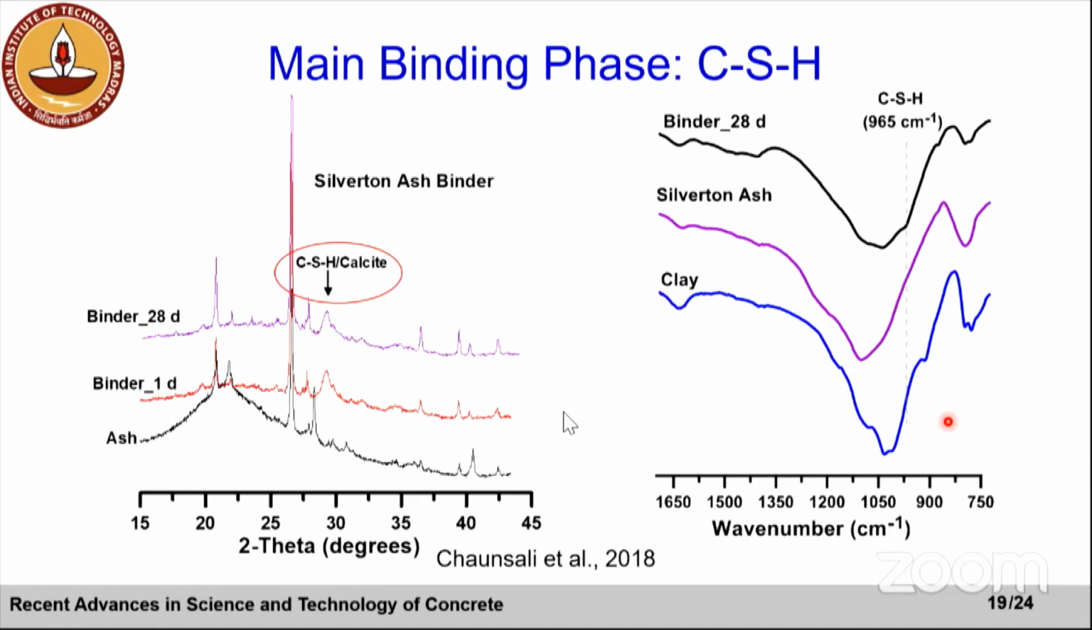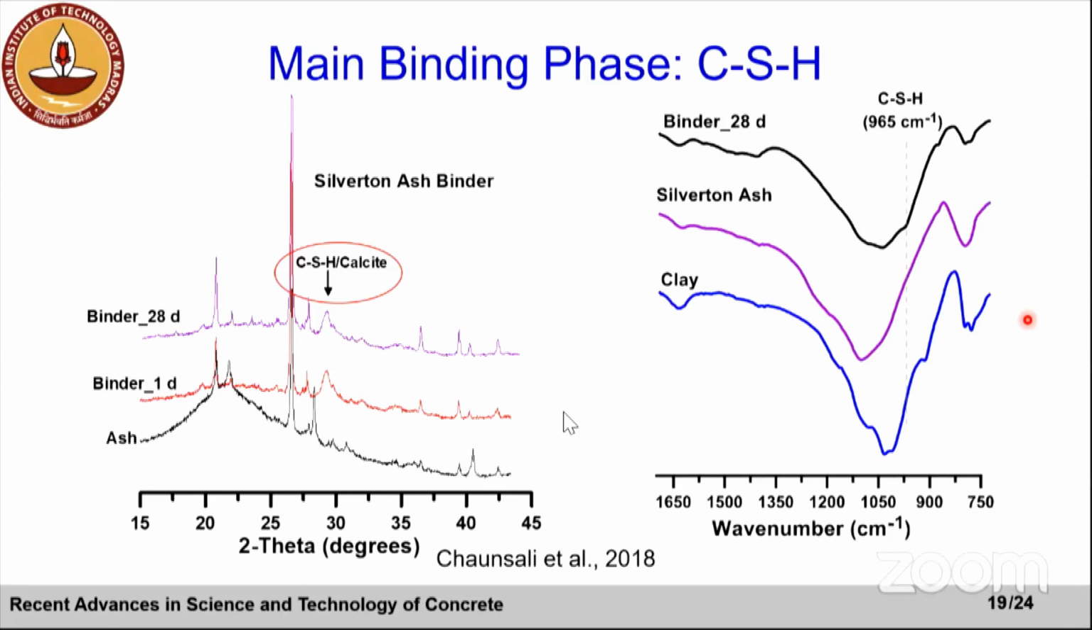You can do X-ray diffraction and FTIR to be sure what kind of hydration product is forming. Now we know that we can dissolve this amorphous silica and make it react with calcium hydroxide and form calcium silicate hydrate. When you do X-ray diffraction, you see a peak at around 29 degrees 2 theta, but the problem sometimes is that it overlaps with the calcite phase. So you have to be sure, and you can do FTIR, where you see a band at around 965 wave number, which clearly tells you this is the CSH phase, calcium silicate hydrate.